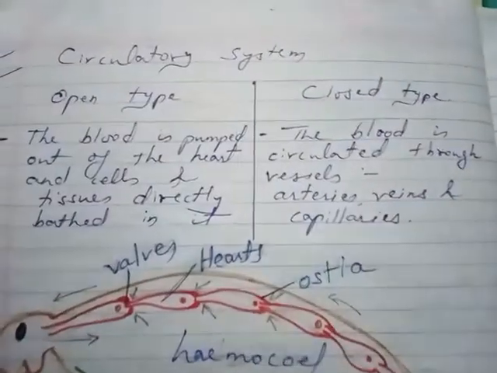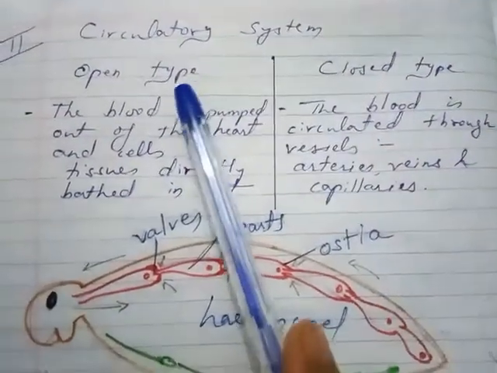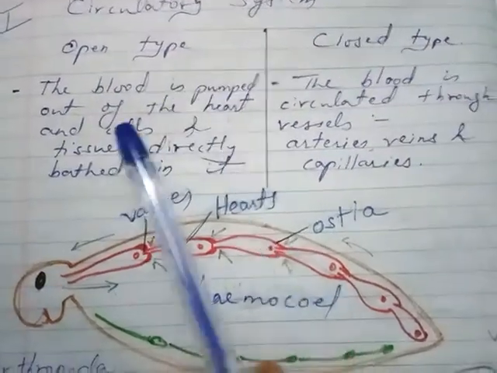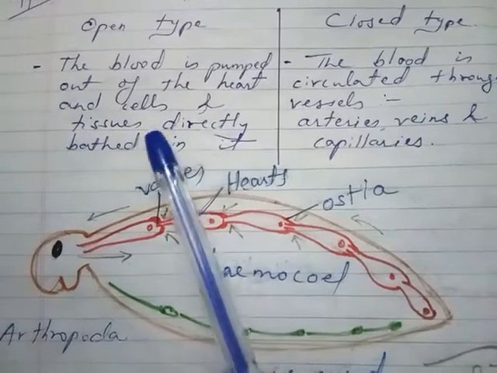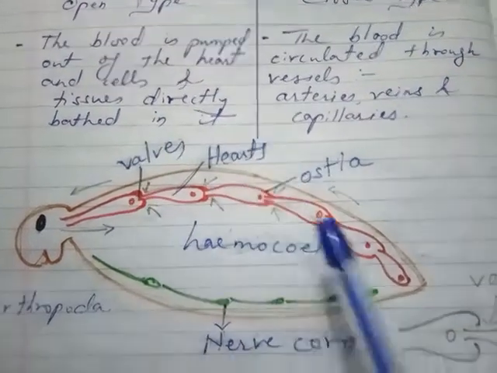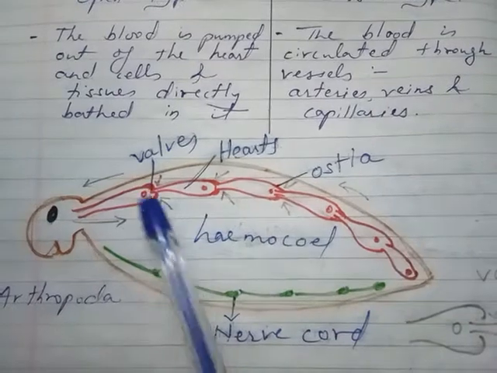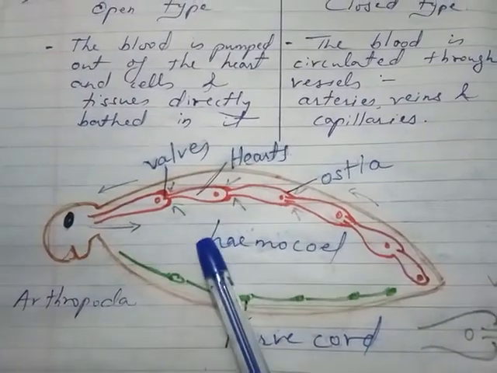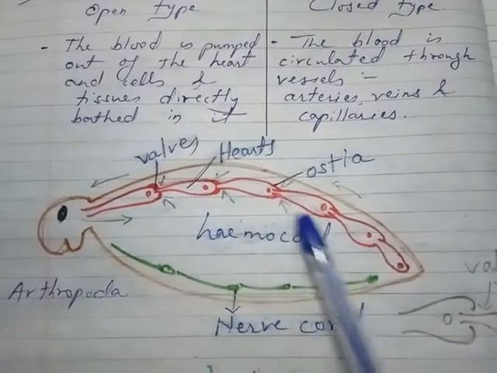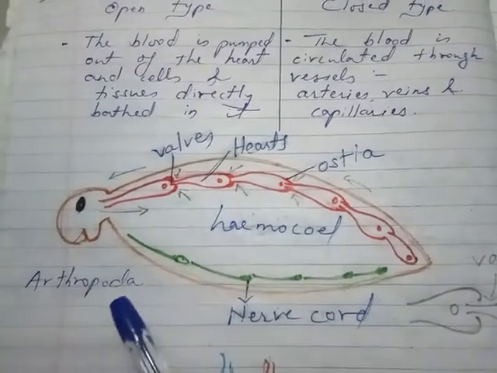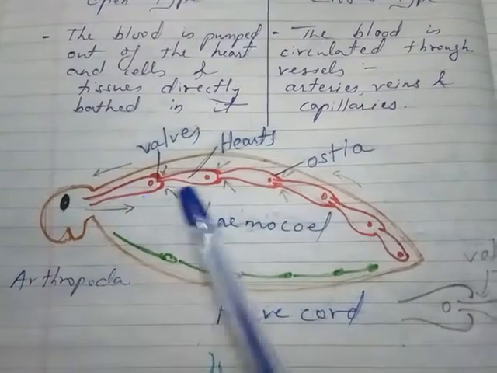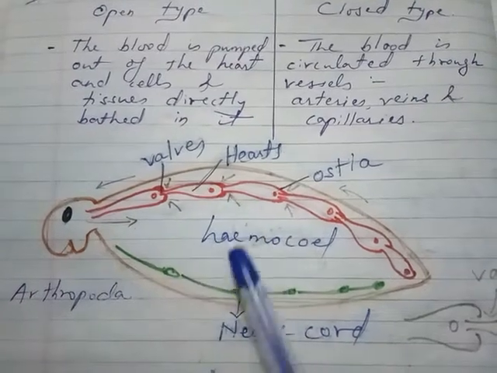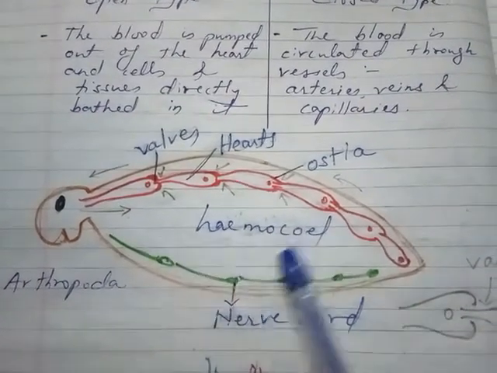Second feature is circulatory system. Circulatory system can be of open type or closed type. In open type, the blood is pumped out of the heart and the cells and tissues are directly bathed in it. So this is the heart, and from that the blood enters the cavity, and from here the blood is pumped again. The cavity which has the blood is called hemocoel. Example is arthropoda. Tissues and cells directly pass into this.